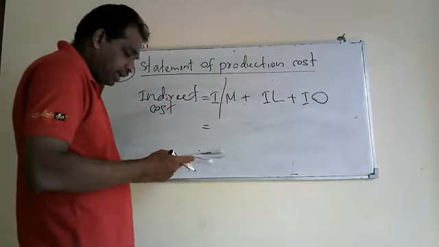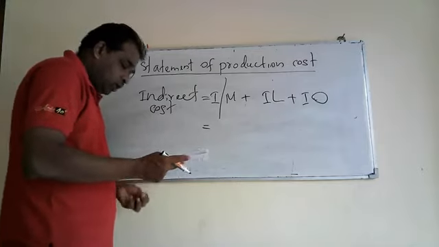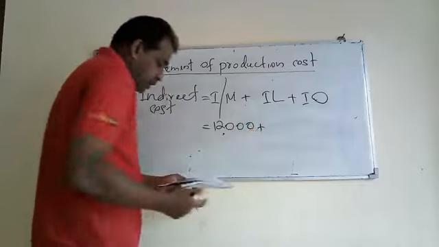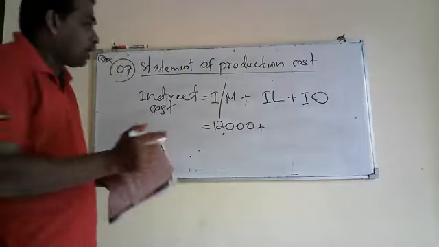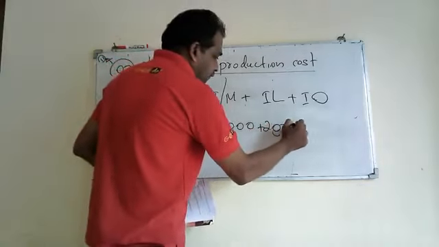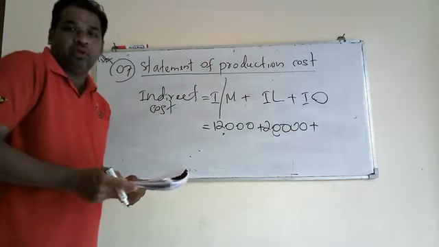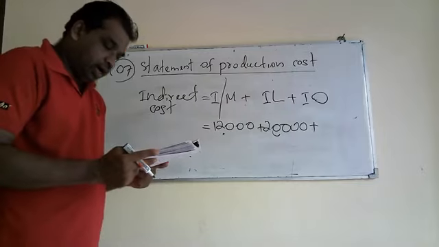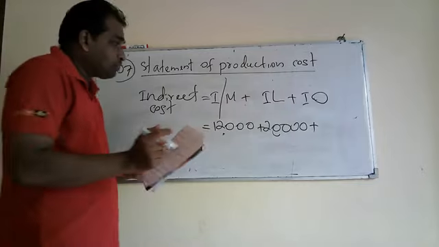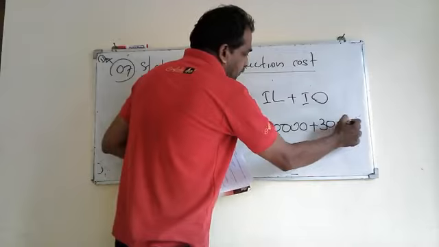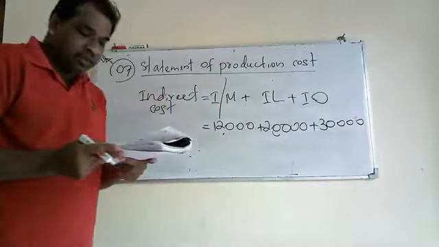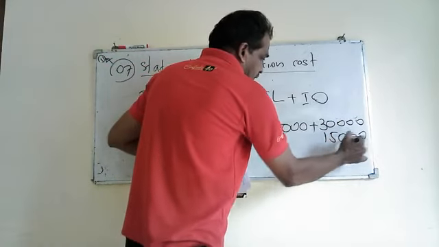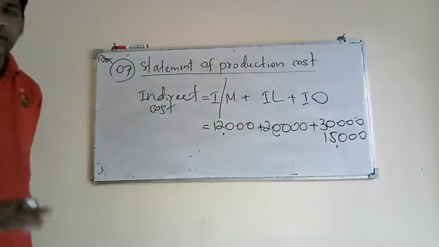Here you are given indirect material, lubricating oil 12,000, plus indirect labor 20,000, and indirect other cost, you are given two types of indirect other cost. One is factory rent, that is 30,000. Again you are given another expense, insurance 50,000, that is also an indirect other expense which comes under the cost.